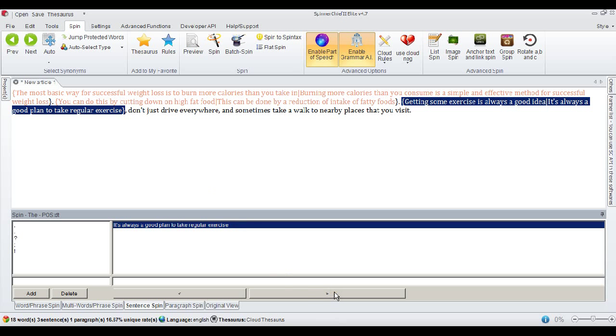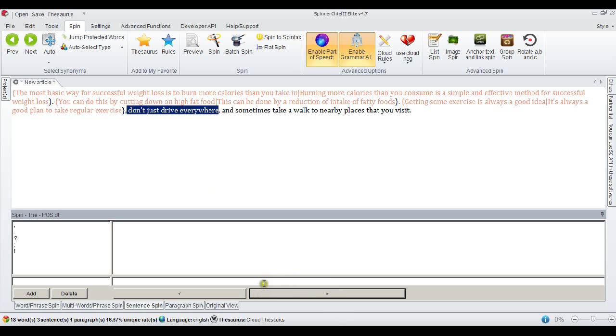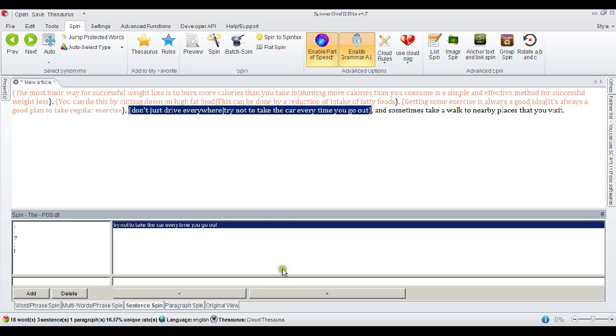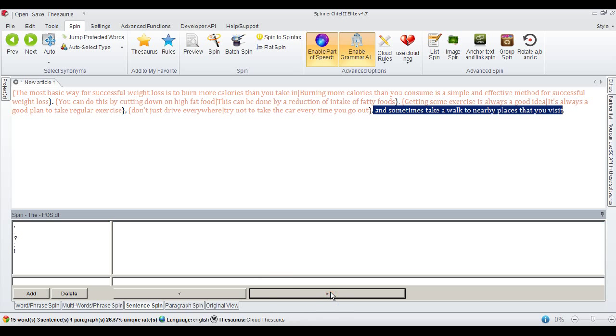So I'll click onto the next phrase. Don't just drive everywhere. So I'll put, what shall I put? Try not to take the car every time you go out. Enter. And the next one, and sometimes take a walk to nearby places that you visit.